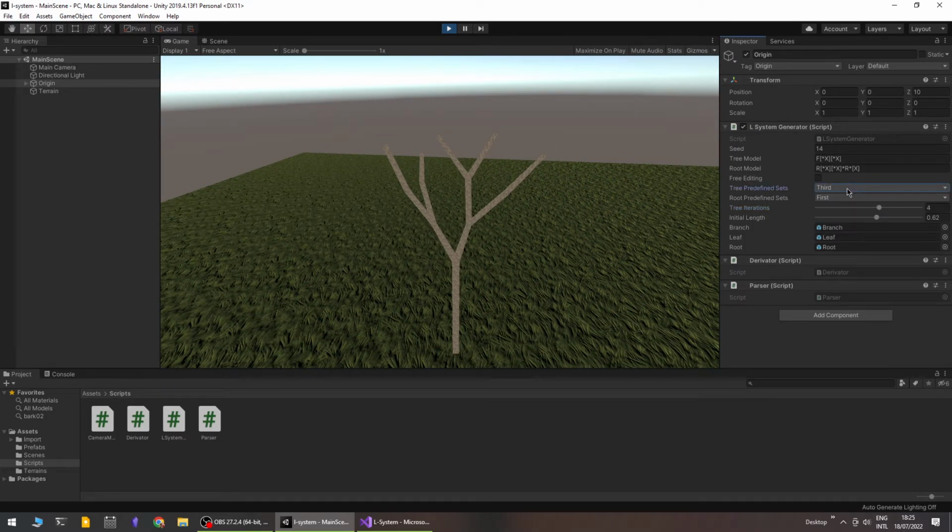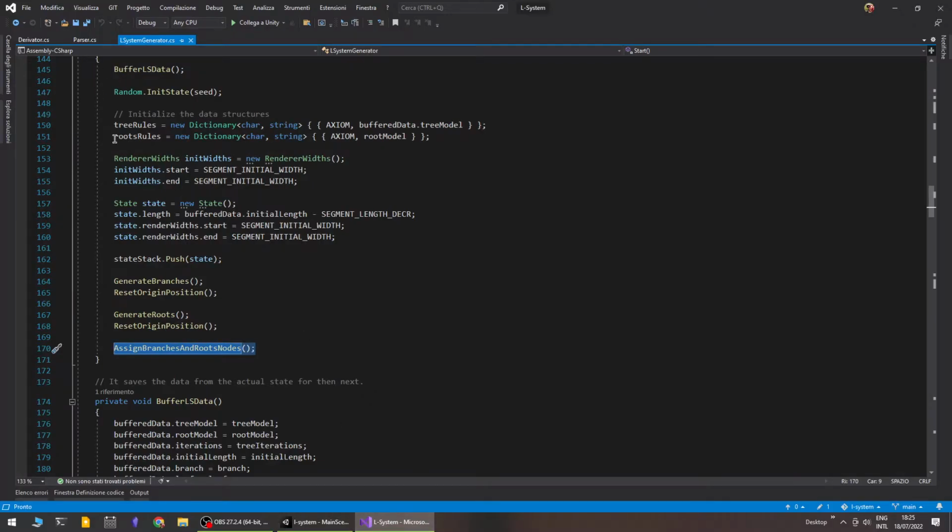And the final thing, we can show the free editing button, which once it is enabled, you can edit both the initial root and tree model and apply some symbols. Of course, the symbols have to be inside what the parser can read.